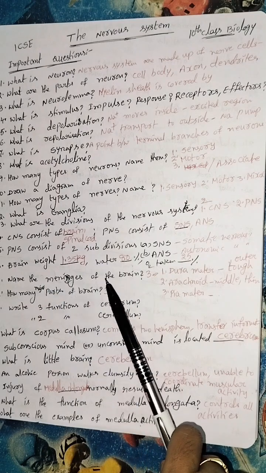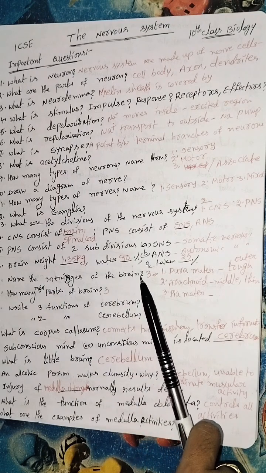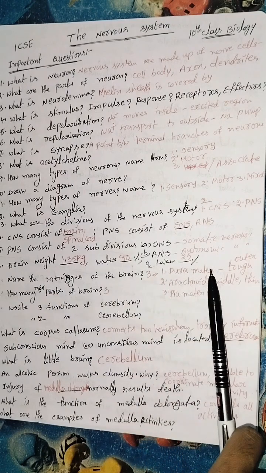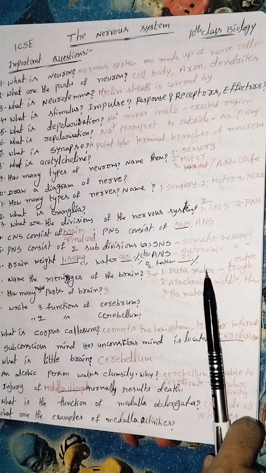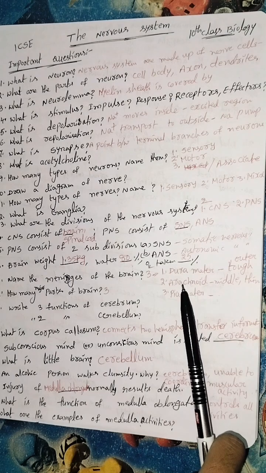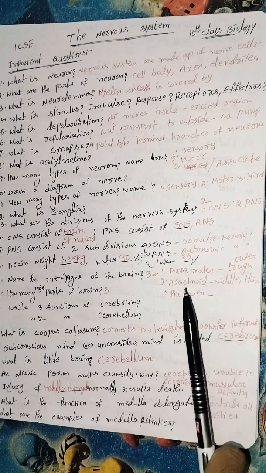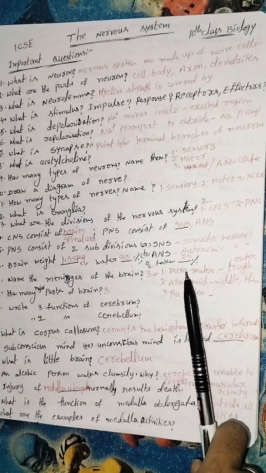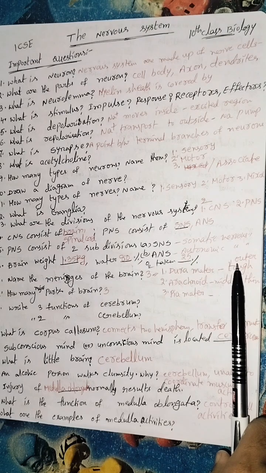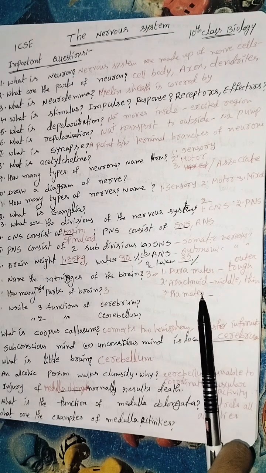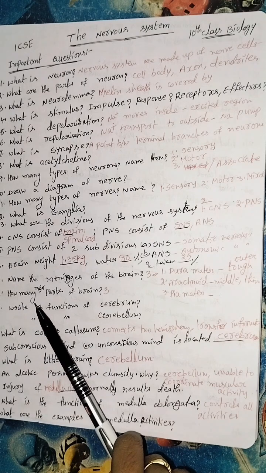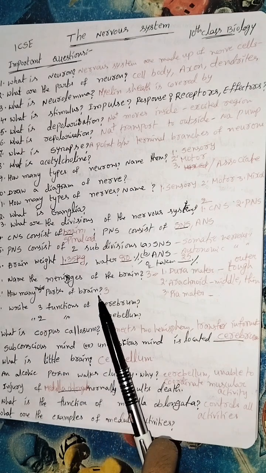There are three types of meninges: dura mater, arachnoid, pia mater. Dura mater is the outer layer, arachnoid is the middle, pia is the inner. Dura mater is the outer tough layer, the arachnoid in the middle is thin, and pia mater is the inner.